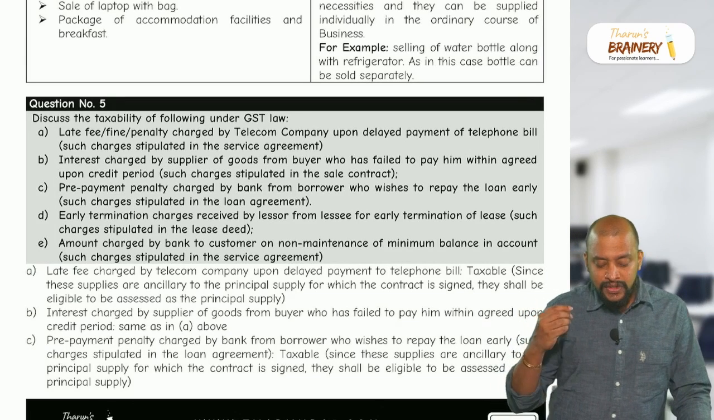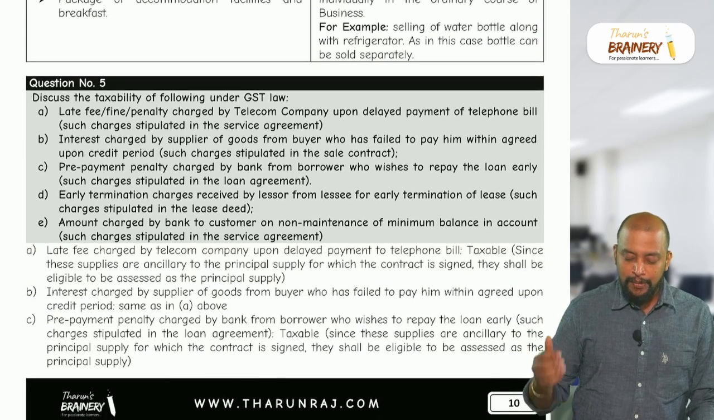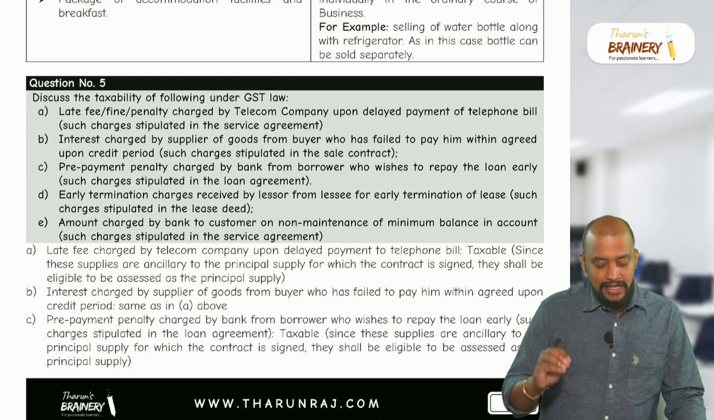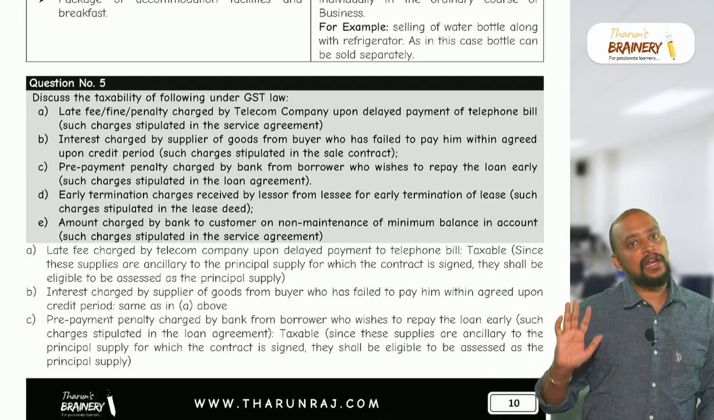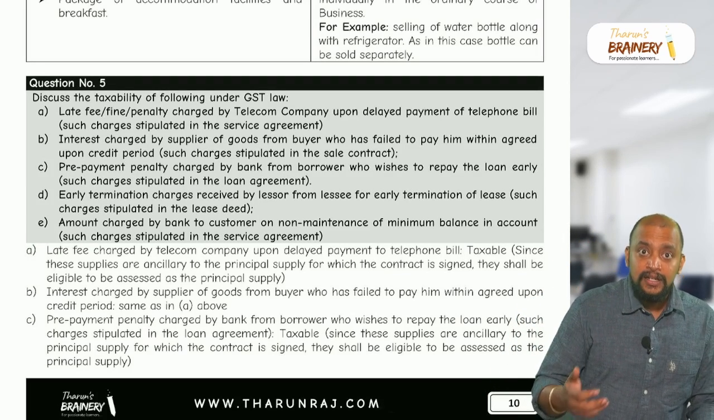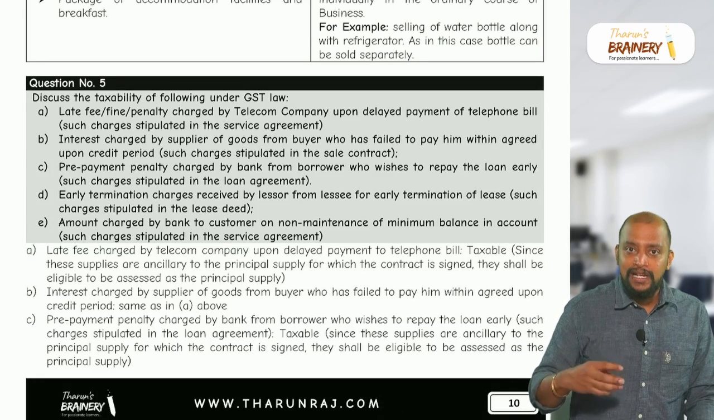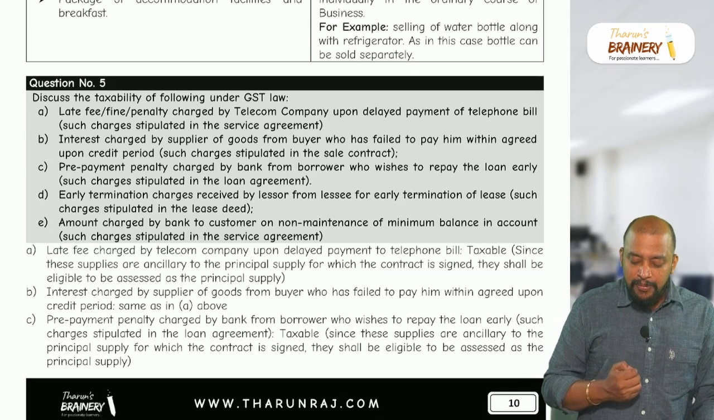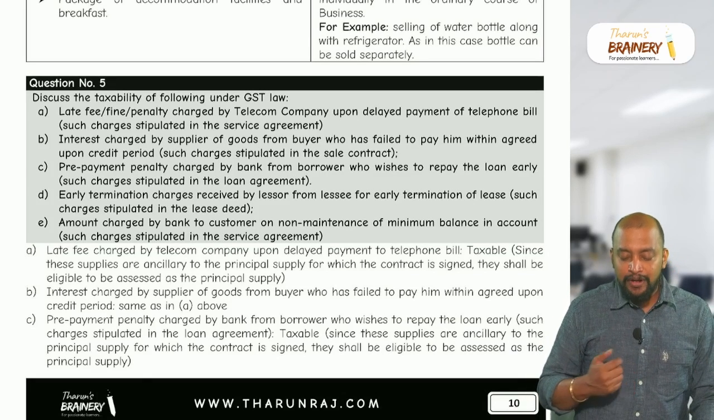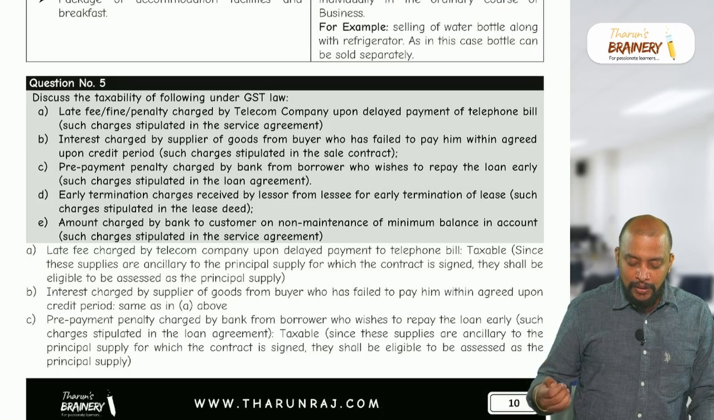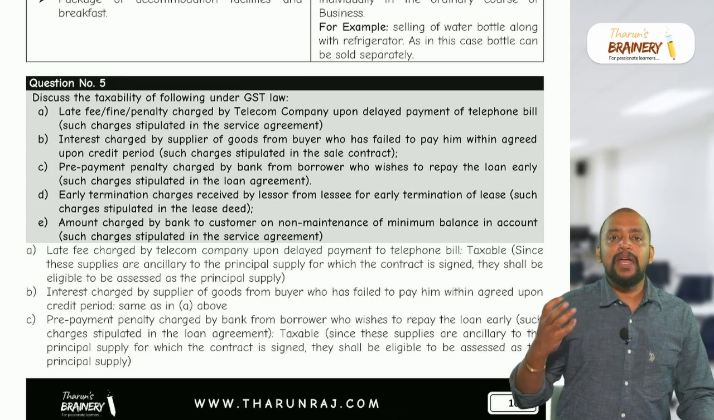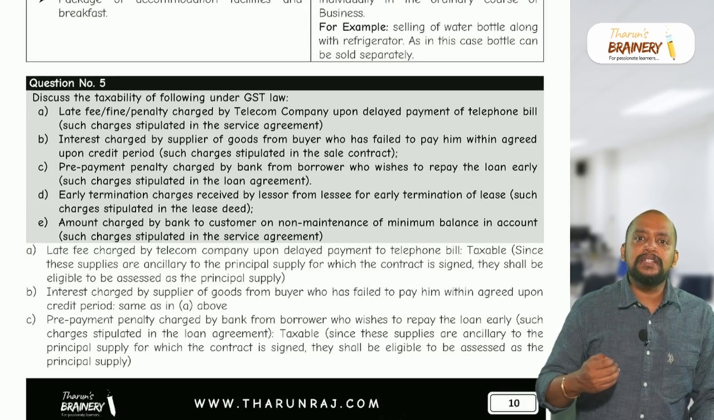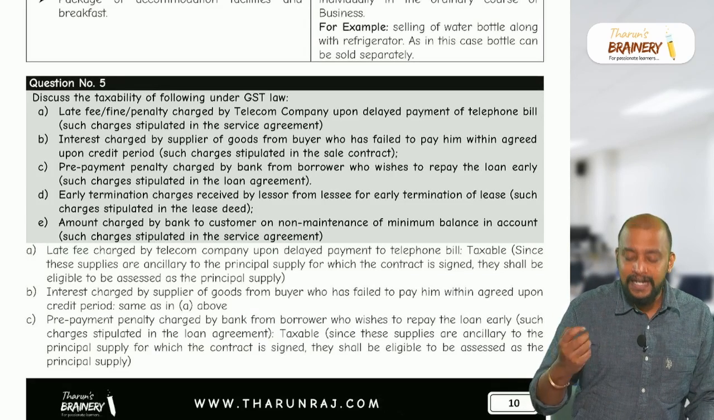Second, interest charged by supplier of goods from buyer who has failed to pay within the agreed upon credit period. Such charges are stipulated in the sale contract. Again, it is agreeing to tolerate an act. You are paying late, for which they are collecting this. Again, it will be taxable. Prepayment penalty charged by bank from borrower who wishes to repay the loan early, such charges stipulated in the loan agreement. Again, it is consideration for tolerating an act.